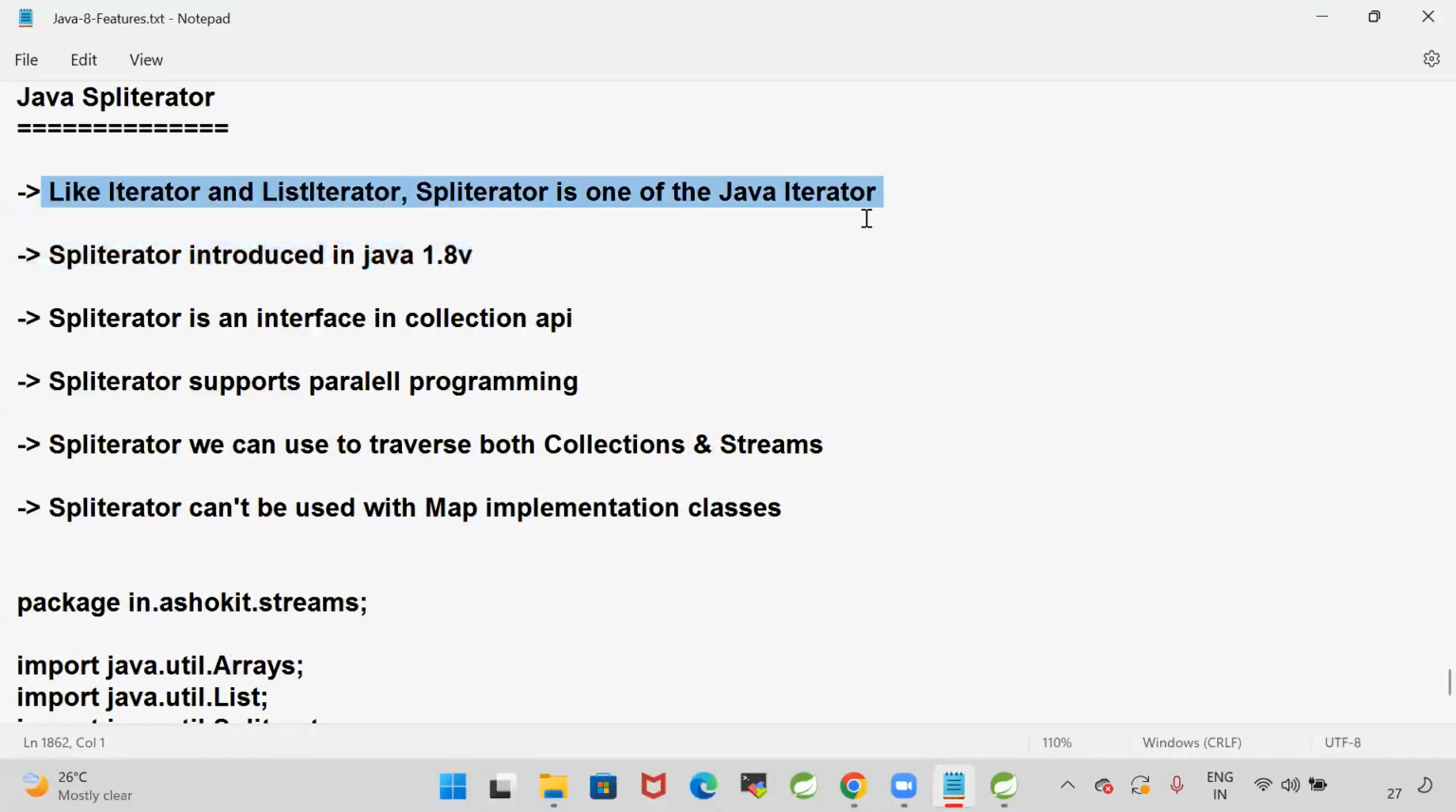Spliterator is used to traverse the collections as well as streams. Like iterator and list iterator, spliterator is one of the Java iterators. It was introduced in Java 1.8. It is an interface in the collections API. It supports both serial and parallel programming. We can use it to traverse both collections and streams. It cannot be used with map implementation classes. Got it?